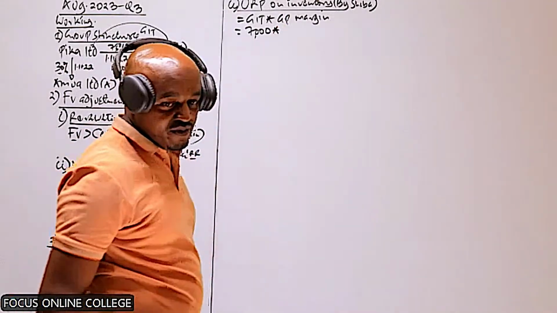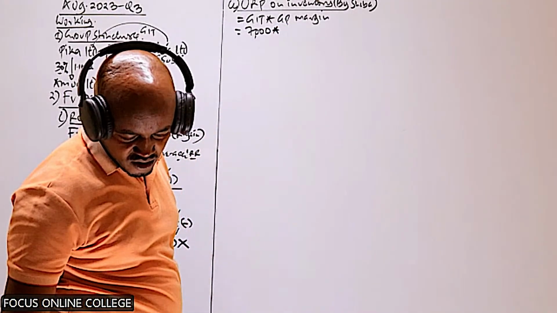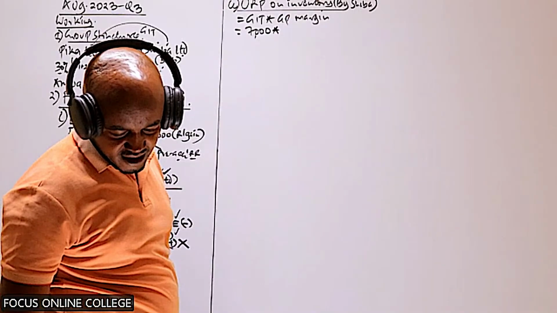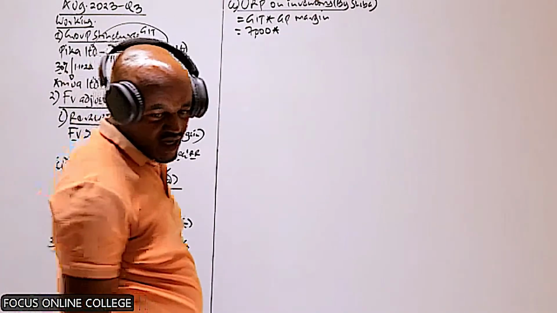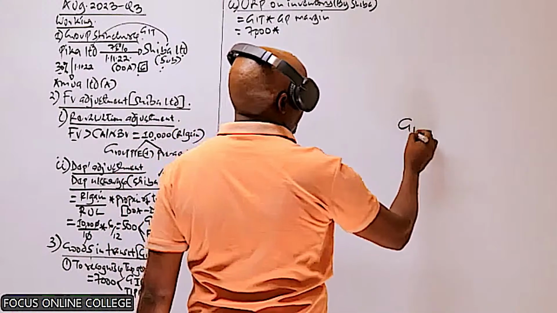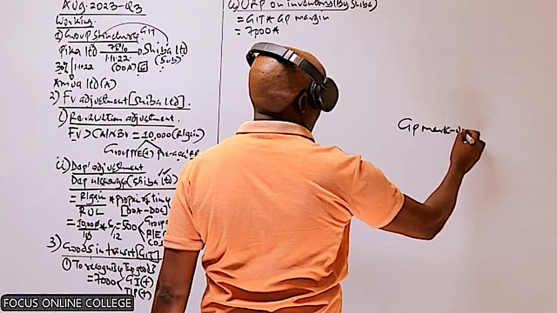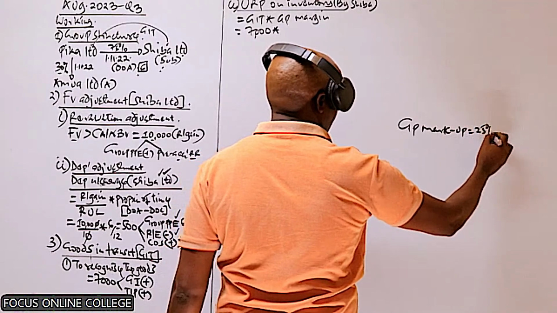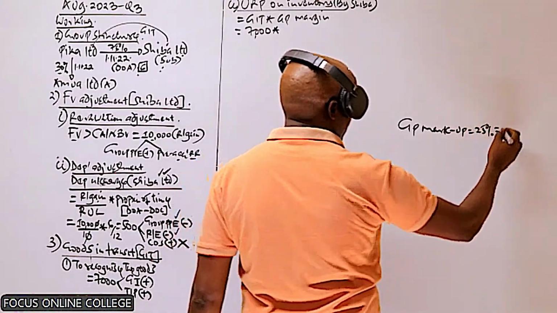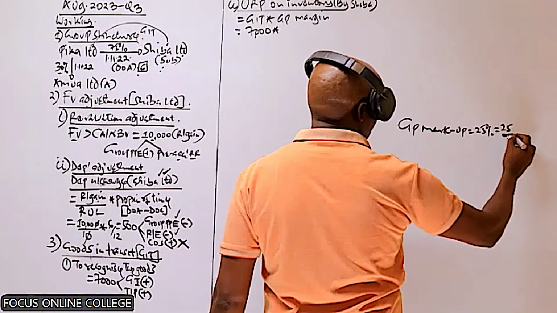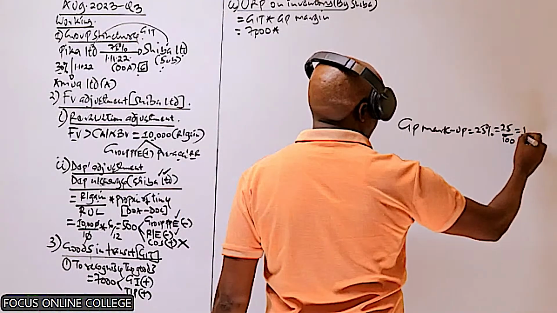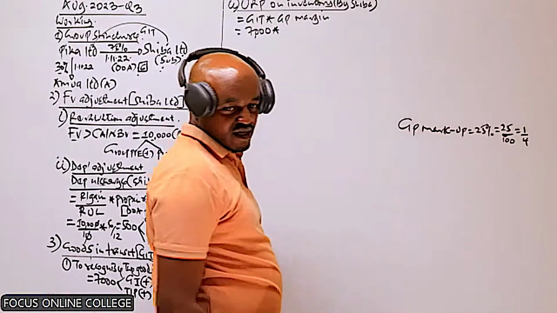Have we been given the gross profit margin in that question? No. Whatever we are given is the gross profit markup. We are given the markup as 25%. 25% as a fraction is 25 over 100, which is basically a quarter.